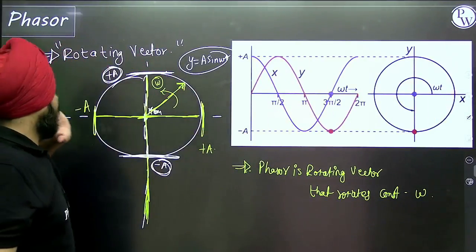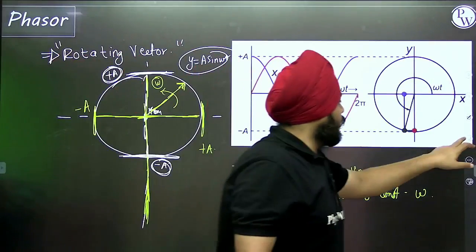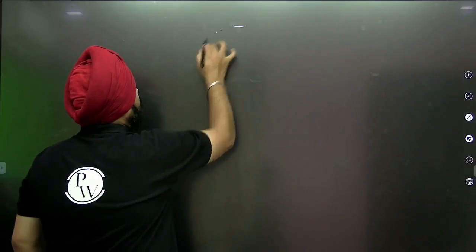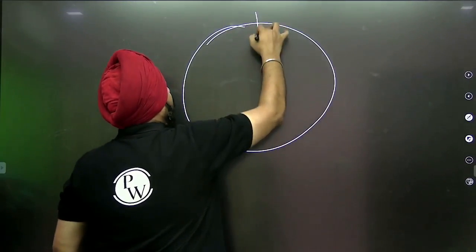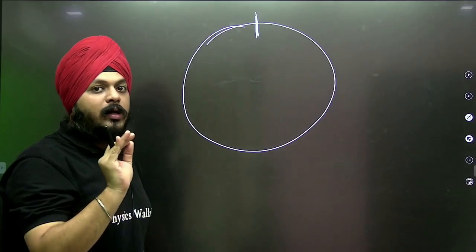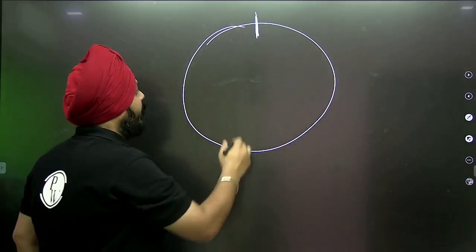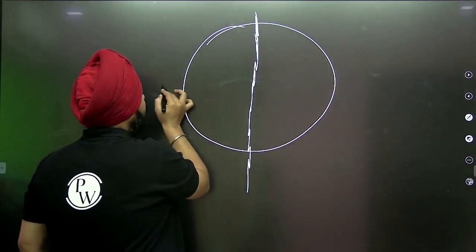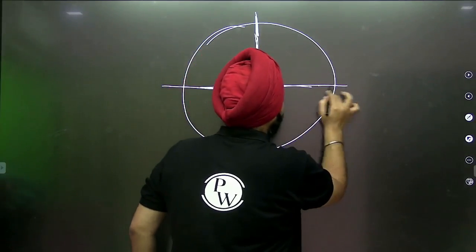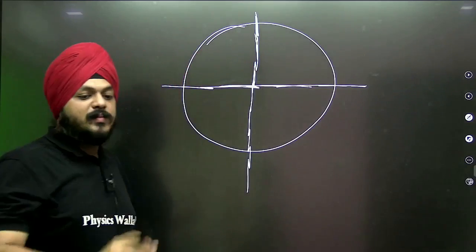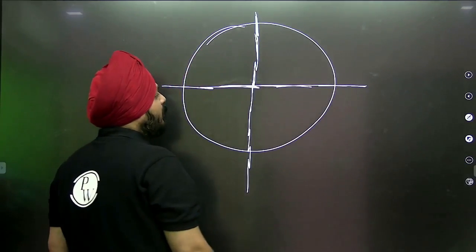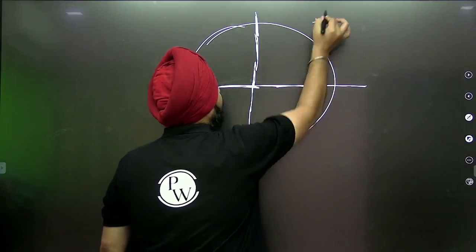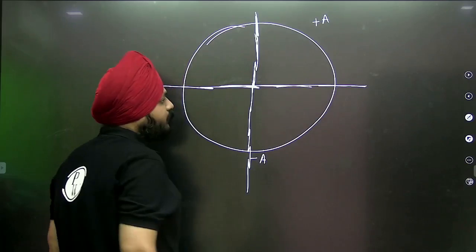Now let's move on to understand this thing in detail. I am talking about the SHM in the vertical direction. We are going to take that example to understand this topic in detail, because using this topic, the problems are going to be solved in very few steps. Now for vertical, this will be plus a, this will be minus a.